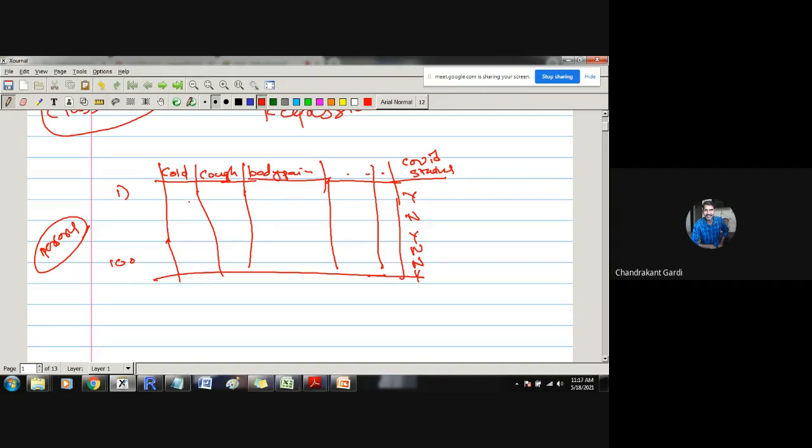Here we have considered the RT-PCR test, and based on that we have come to the conclusion whether that person is COVID positive or not. In future, suppose in your nearby region, out of your 10 neighbors, there are 2 persons who were feeling cold, who were having a severe cough and body pain, and other symptoms were not there, but still you suggested they have a test, and unfortunately the test came out positive.